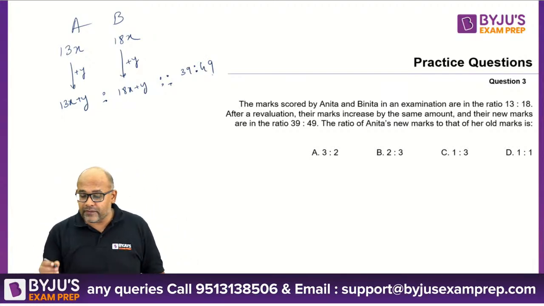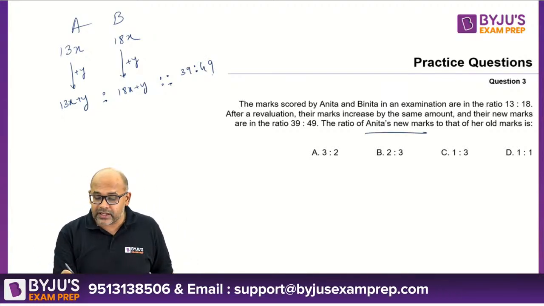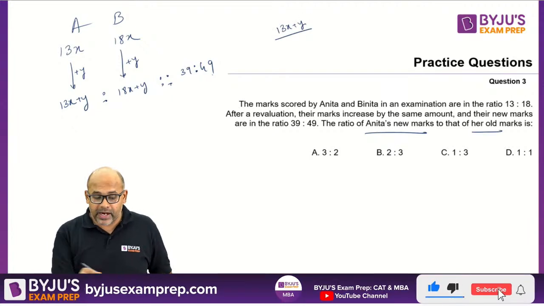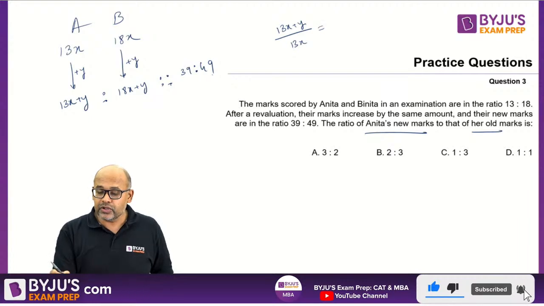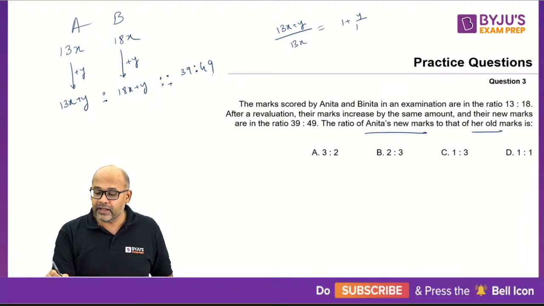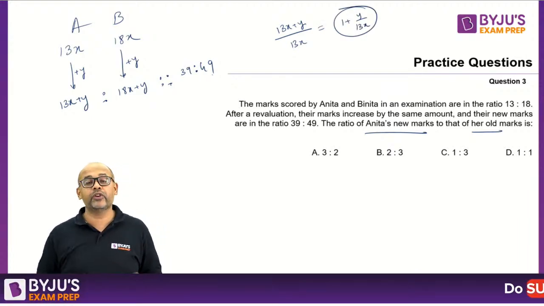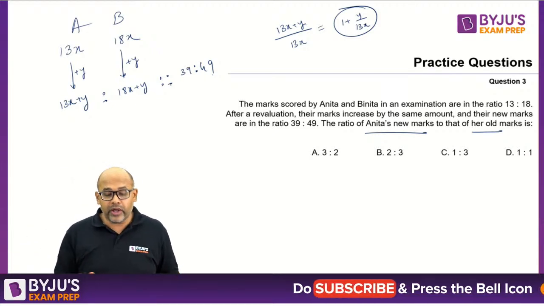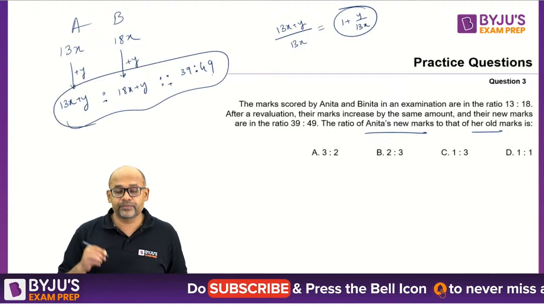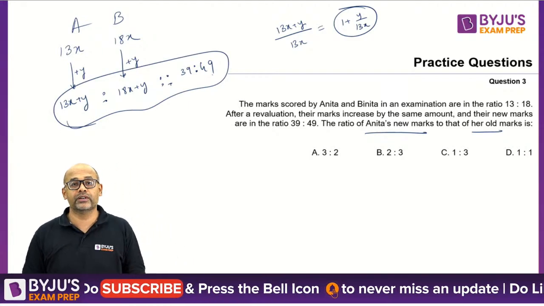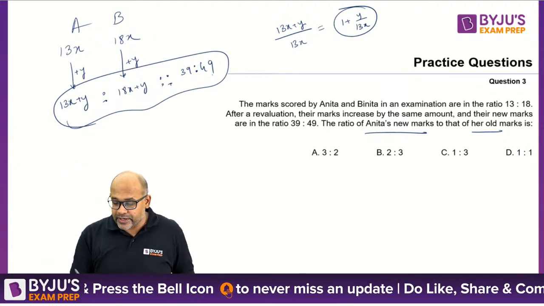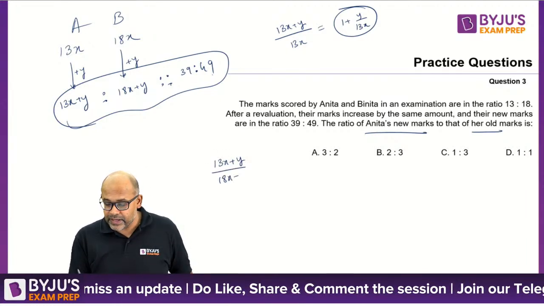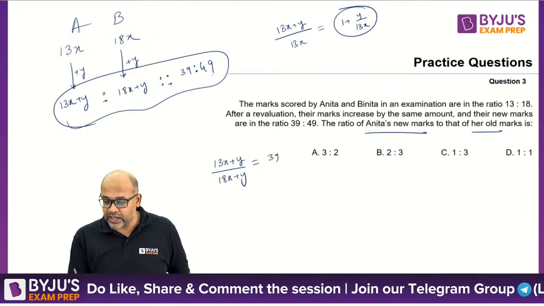What is he asking? They are asking me the value of Anita's new marks. Anita's new marks is 13x plus y divided by old marks. Old marks is 13x. So this should be 1 plus y by 13x. This is what I need to find. I need to find the ratio of x and y. Then I'll get my answer. So what do I have to use? I have to use this ratio here. Okay, so let's quickly use that. So 13x plus y by 8x plus y should be equal to 39 by 49.